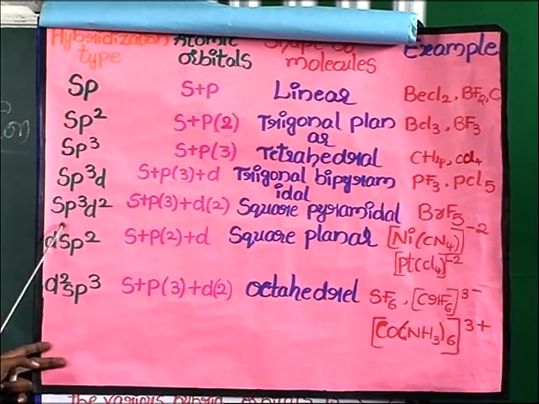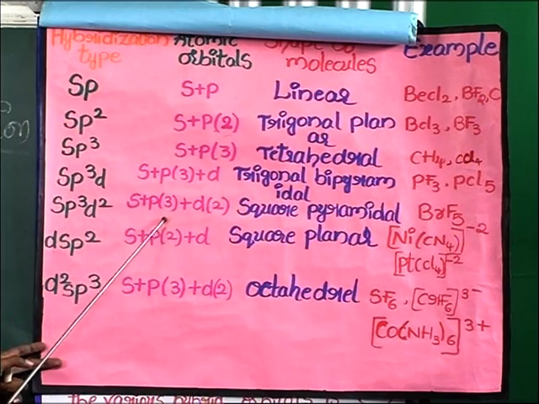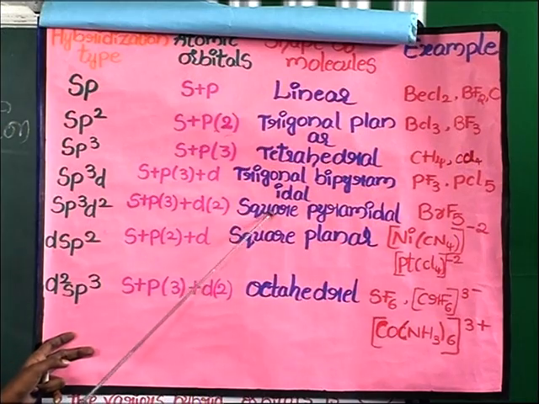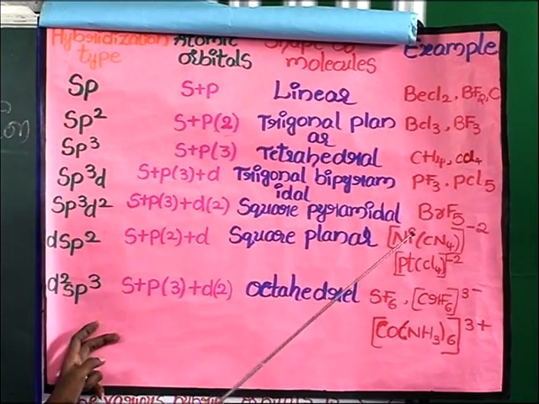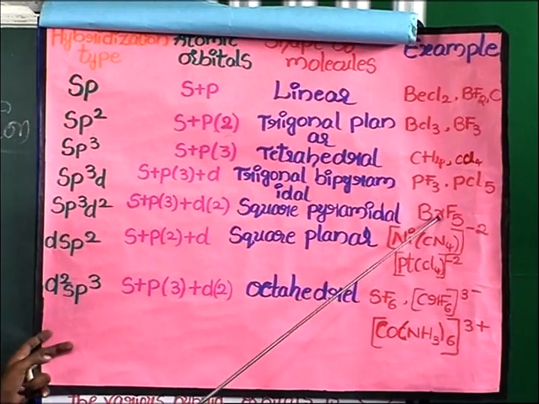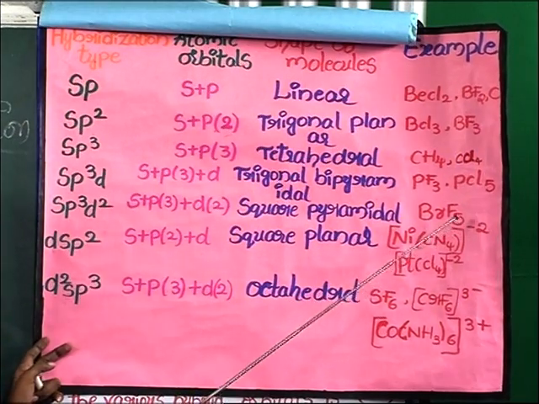And next one is sp3d2 hybridization. In this hybridization, one s orbital, three p orbitals and two d orbitals participate. The shape of the molecule is square pyramidal. Examples are bromine pentafluoride.